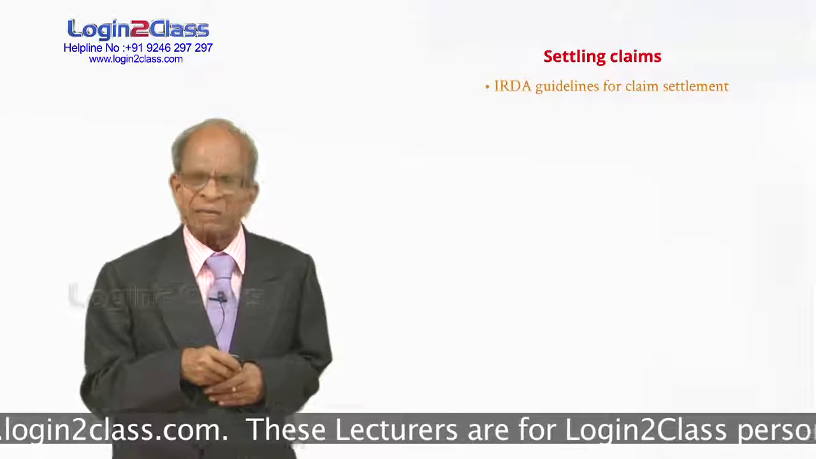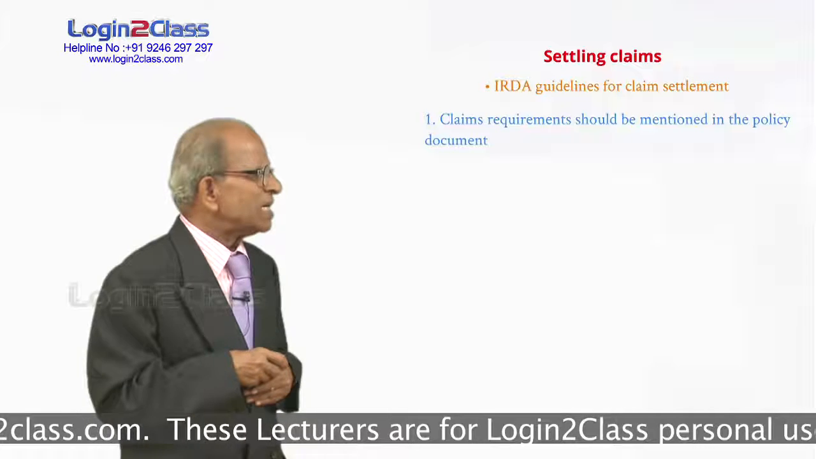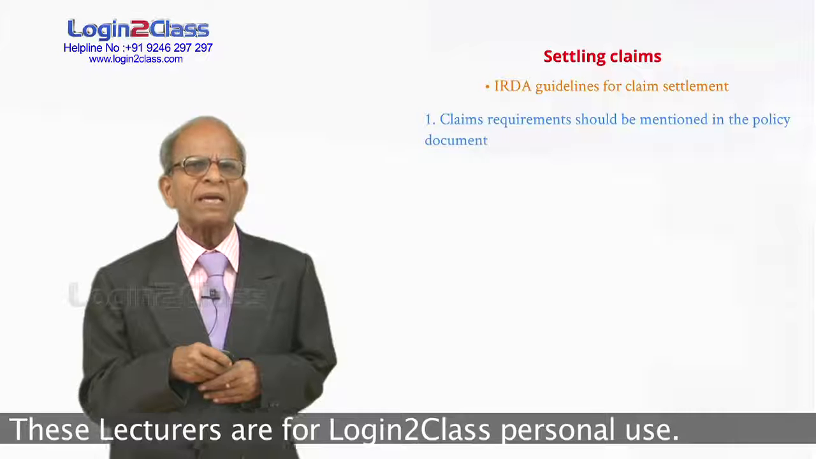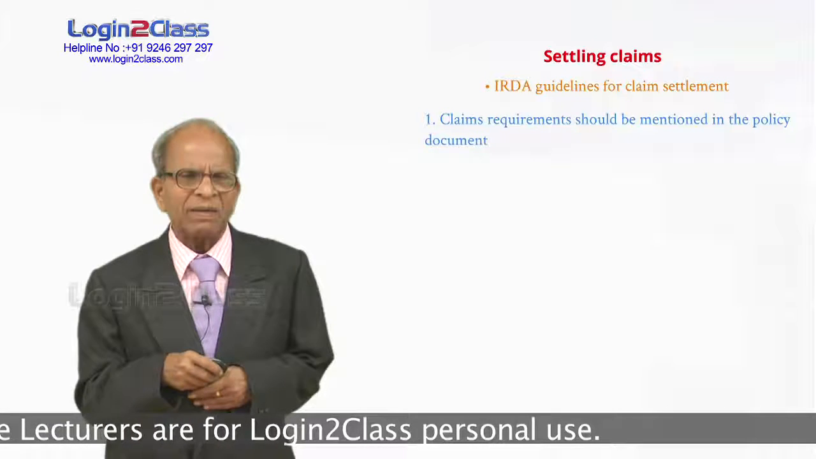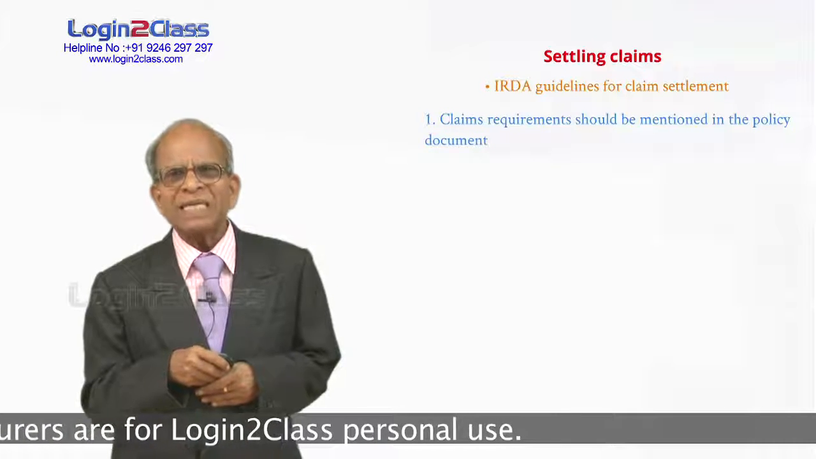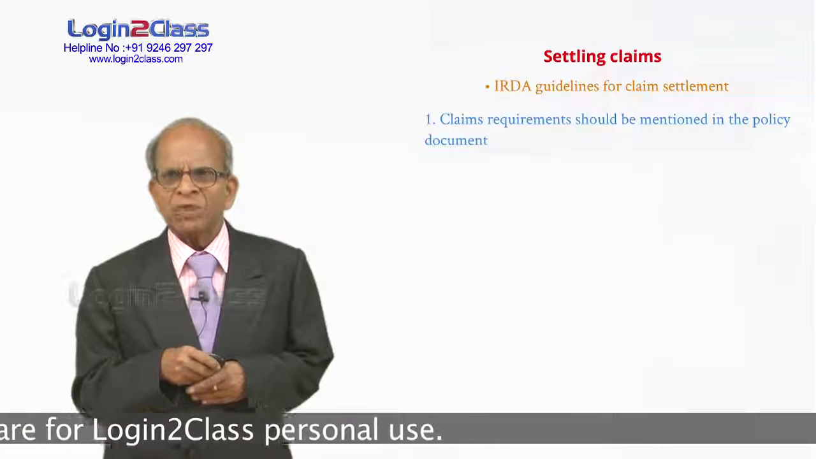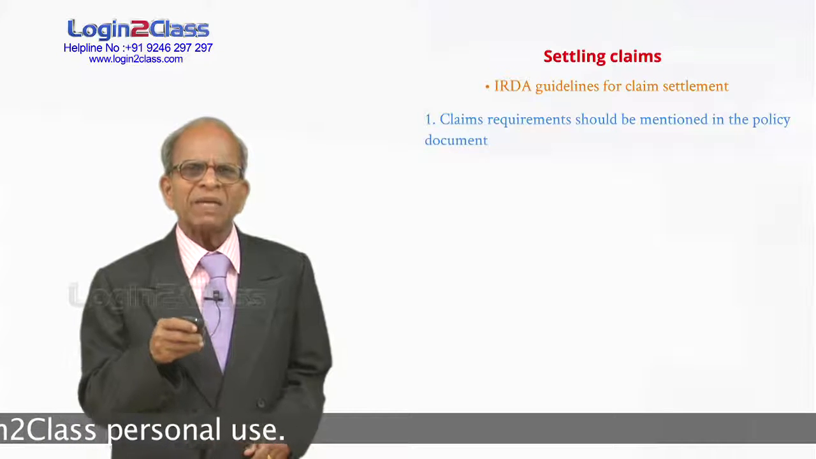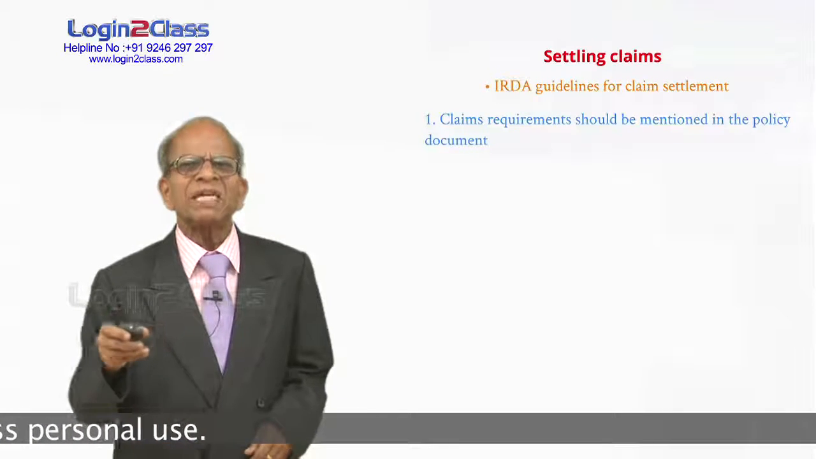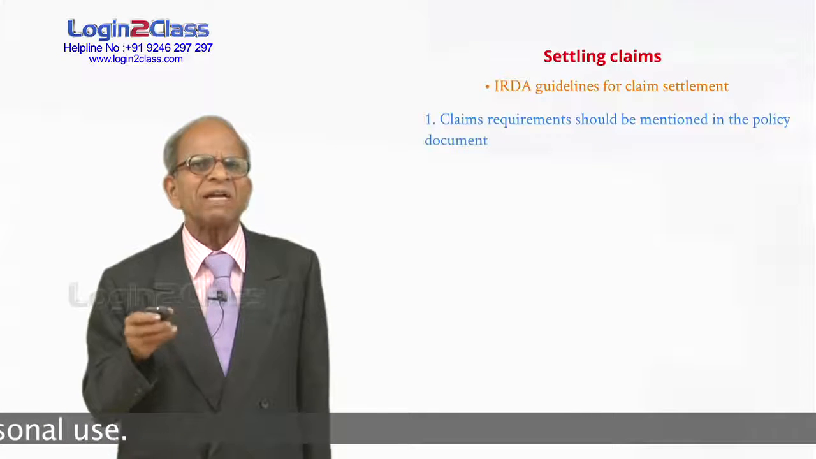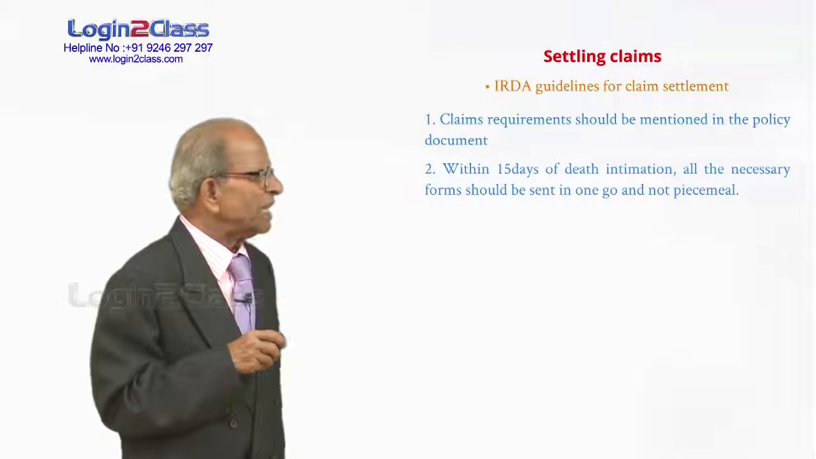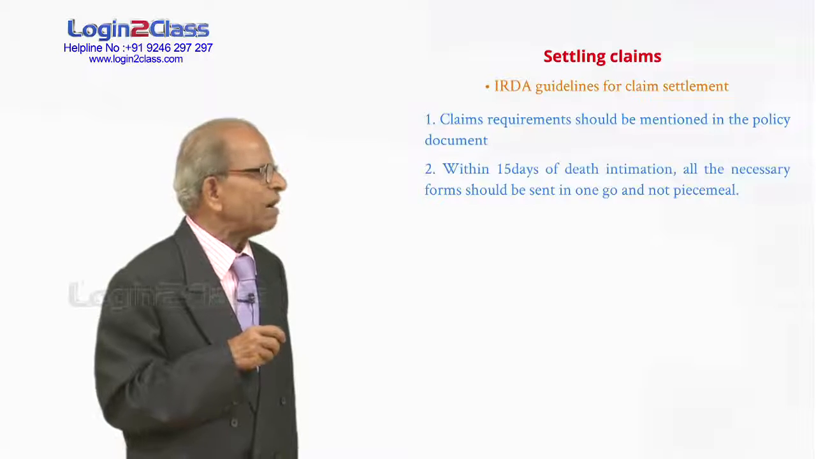What are the guidelines? Number one, claim requirements should be mentioned in the policy document. When issuing the policy document, you have to make a specific mention in the policy of what requirements you will be seeking to pay the claim. So, at the time of issuing the policy itself, they have to state, we shall be making the payment of claim only on the receipt of these requirements. And you cannot subsequently say we want something more. Then within 15 days of death intimation, all the necessary forms should be sent in one go and not piecemeal.